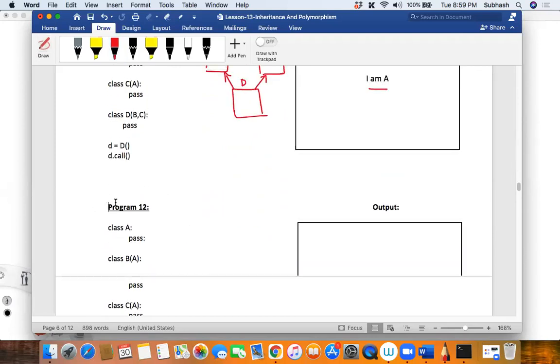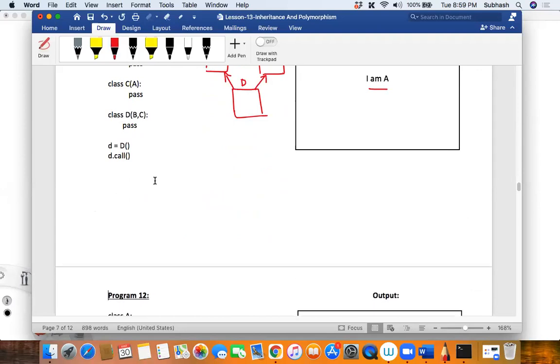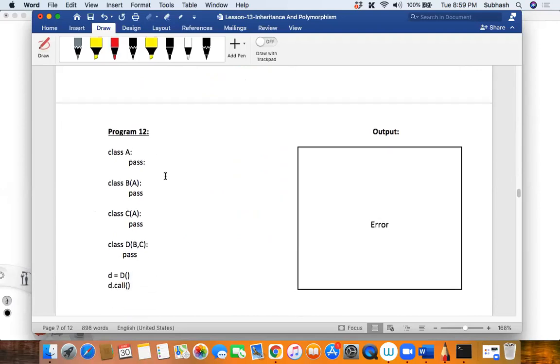This is a very important interview question, my dear friends. That is why I gave you all possible scenarios over here. It's very, very important. So in this case, what happens? Can you tell me what happens in this case? Do you want me to draw the diagram here? It is better if I draw the diagram so that you'll understand.